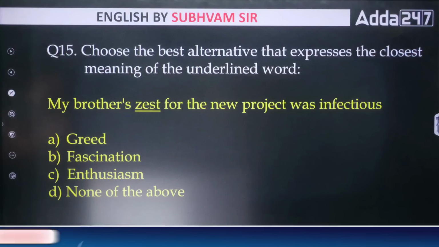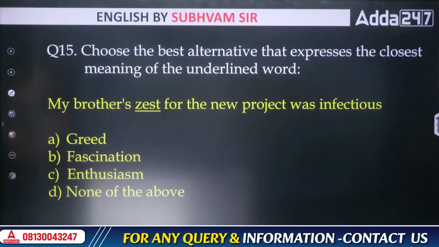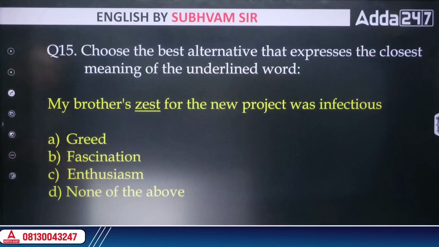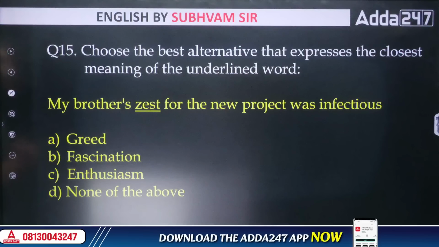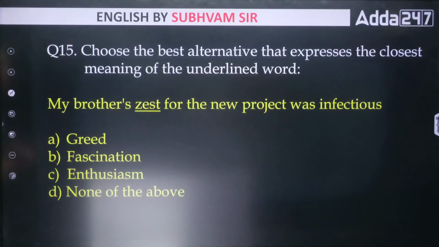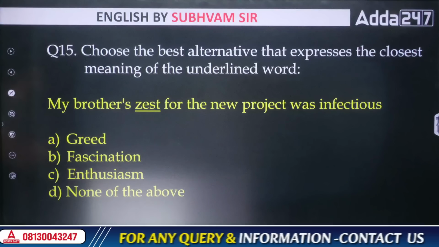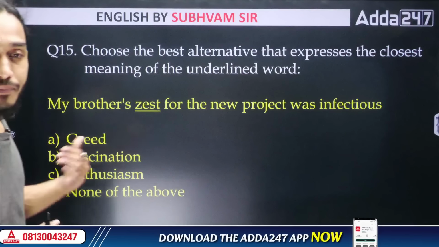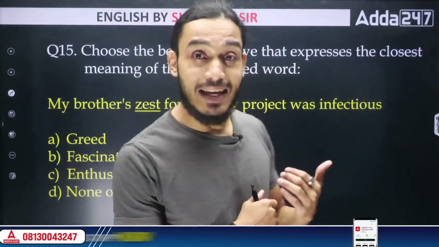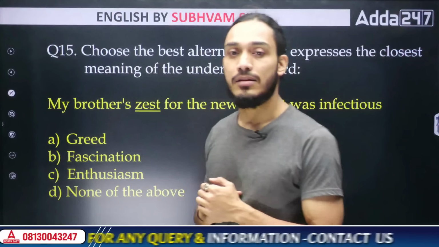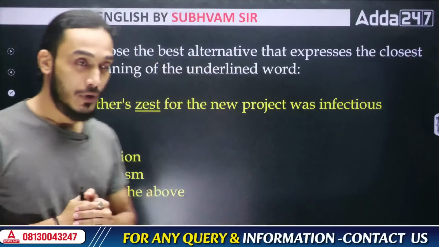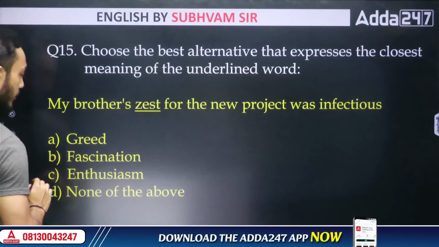Next, my brother's zest for the new project was infectious. Zest. Okay, we have to choose the best alternative that expresses the closest meaning of the underlined word. What is the meaning of the word zest? The correct answer here is enthusiasm.